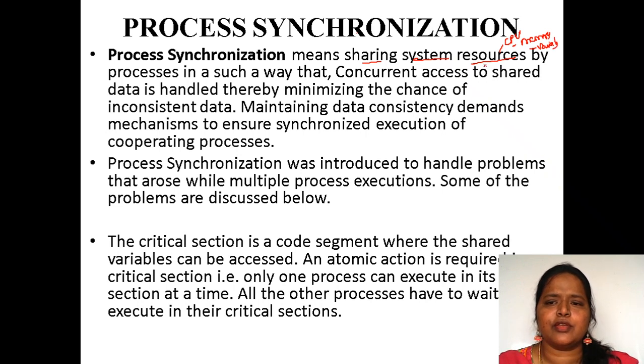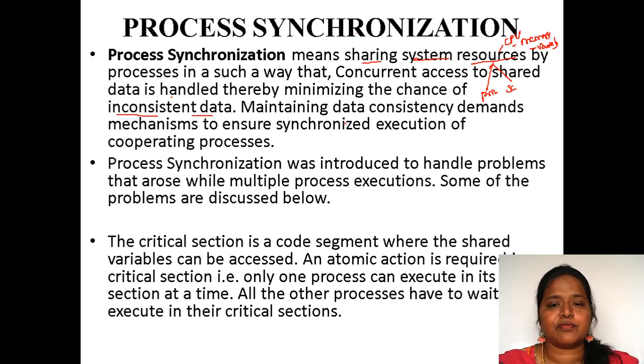When we talk about resources, it may be a printer, a scanner, whatever it may be, all these come under resources. If we are sharing system resources by processes in such a way that concurrent access to shared data is handled, thereby minimizing the chance of inconsistent data, this is process synchronization.